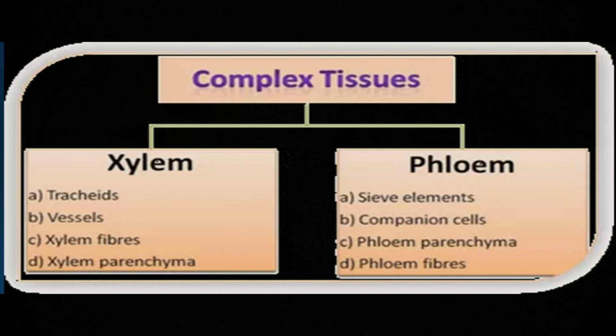Why complex? They are made up of different types of cells. You can see here from the table that the xylem is made up of 4 different types of cells, or otherwise it is called 4 different types of elements. The elements are trachea, vessel, xylem fiber, xylem parenchyma. Like that, phloem is also made up of 4 different types of elements: sieve tube, then companion cell, then phloem parenchyma, and the last one is phloem fiber.